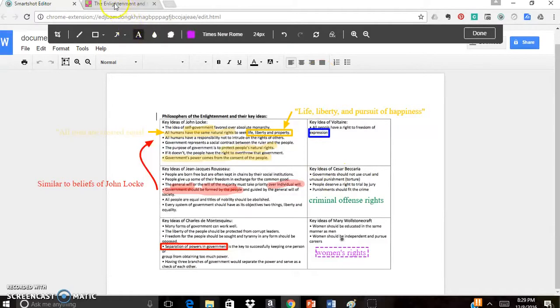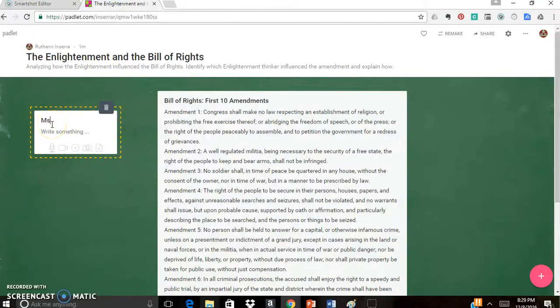So we're going to go back to the Padlet, type my name out, and note amendment 1.